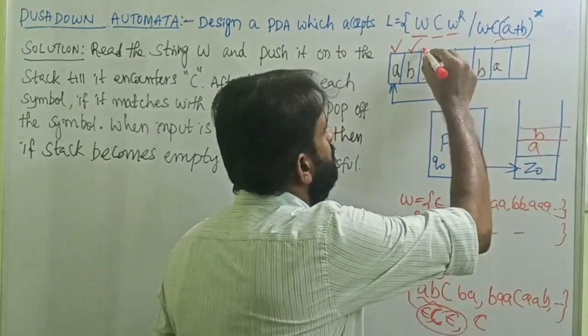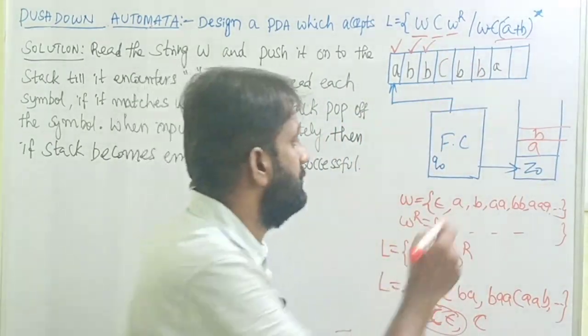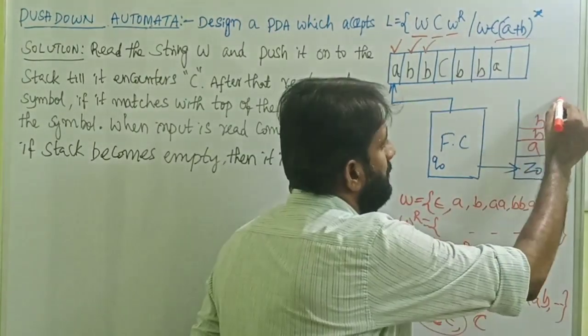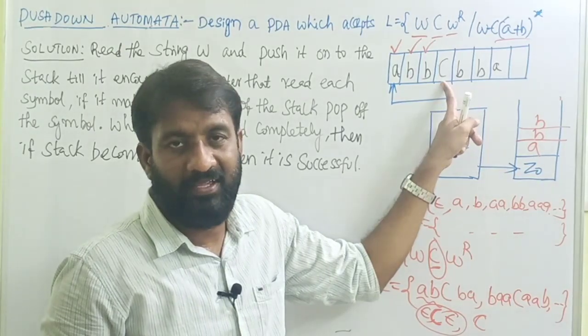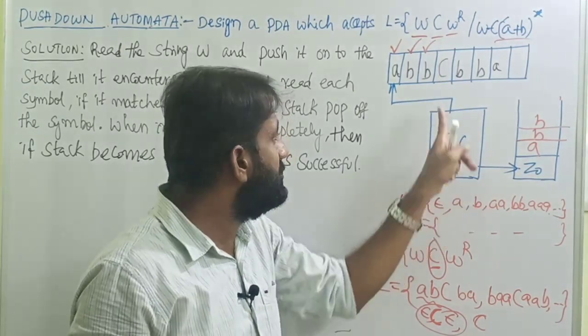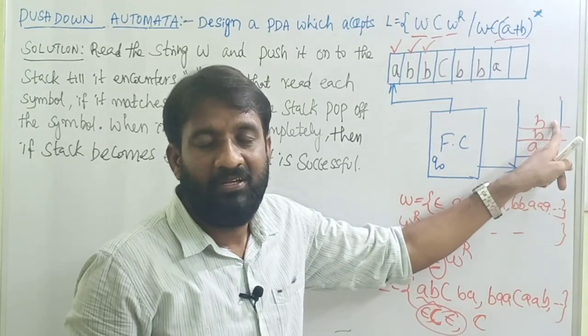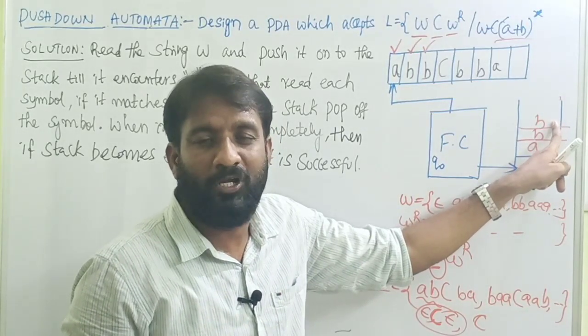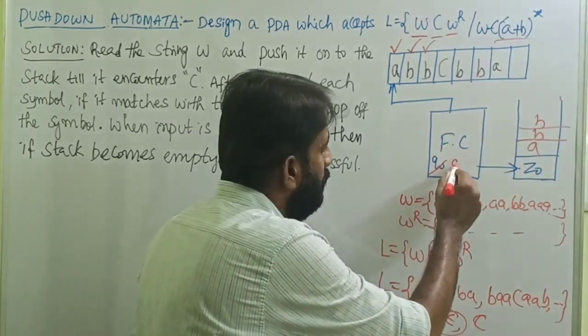Then the next input symbol is B, read B, push onto the stack, remains on the same state. Then the next input symbol is C. So on Q0 the input symbol is C, top of the stack is B. Okay, don't do any push or pop operation, you simply change to the new state Q1.